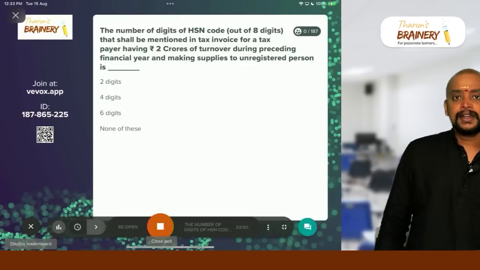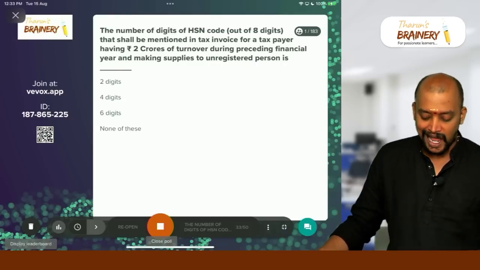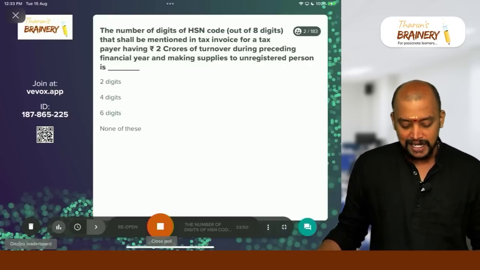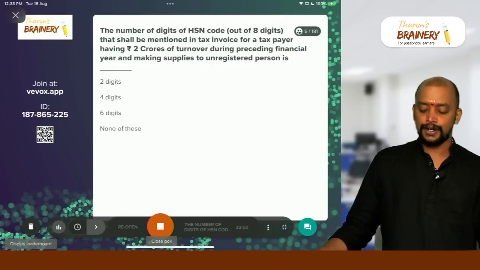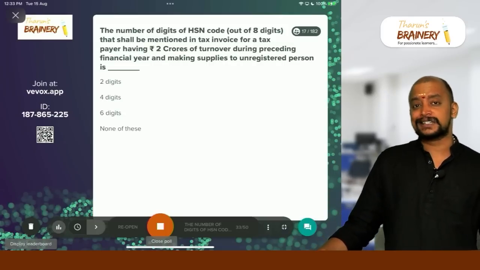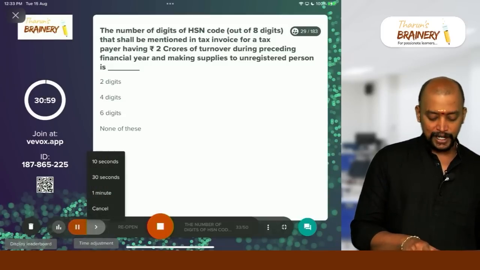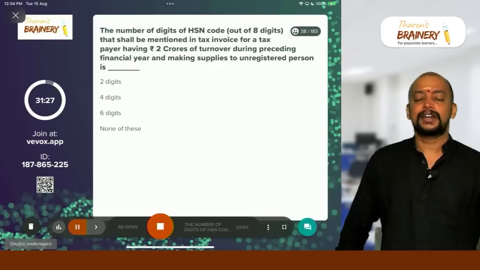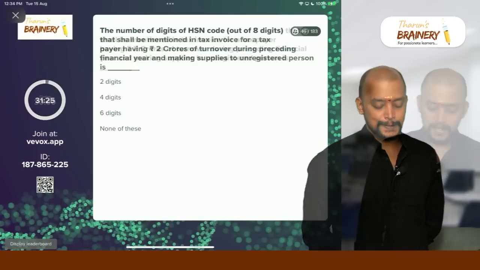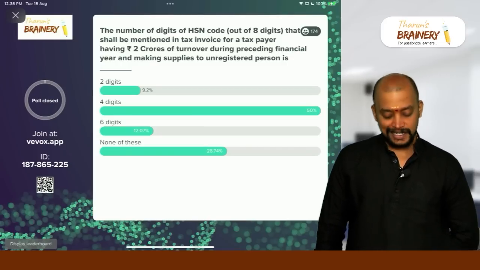Next one. The number of digits of HSN out of 8 digits that shall be mentioned in the tax invoice for a taxpayer having 2 crores of turnover during the preceding financial year and making supplies to unregistered person is. So come on, make this fast. I know you can do it. I'm just reducing 30 seconds of time for this. Okay. None of these is the correct answer.